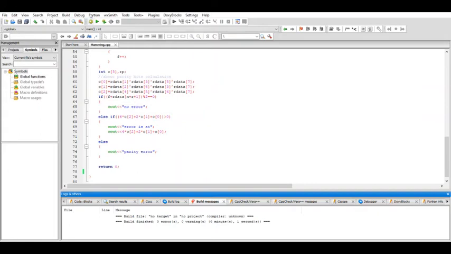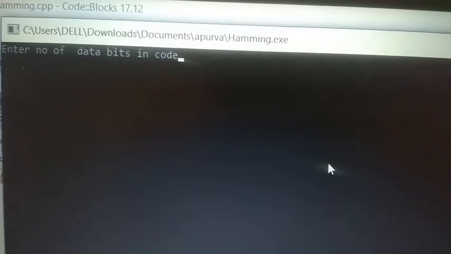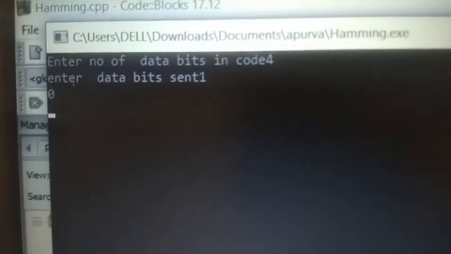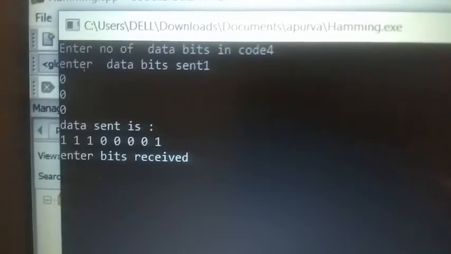Now I will build this. This output is for the no error condition. So let the number of data bits be 4, and the data bits sent are 1 1 1, 4 times 0 and 1.